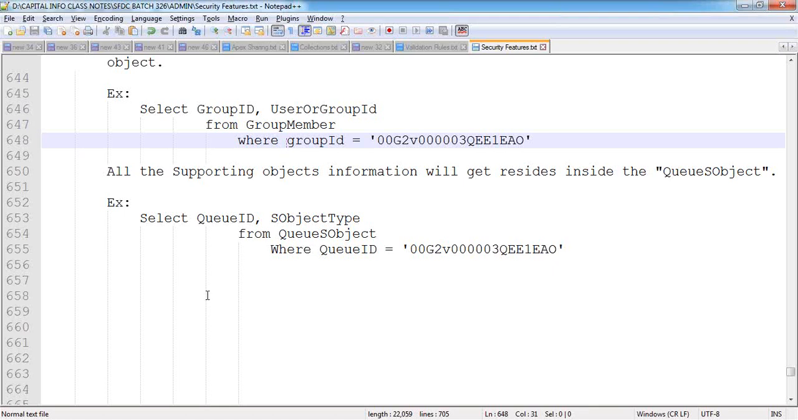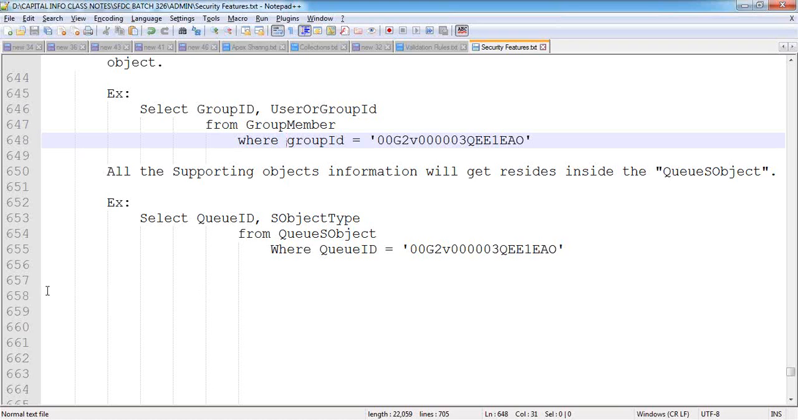Done? Now the queue is ready with me here. Once the queue is ready, how can we assign a record to the queue? Just now we have created the queue, that's it. But we haven't assigned any record to the queue. We haven't pushed any record into the queue. Then how can we assign the record to the queue?